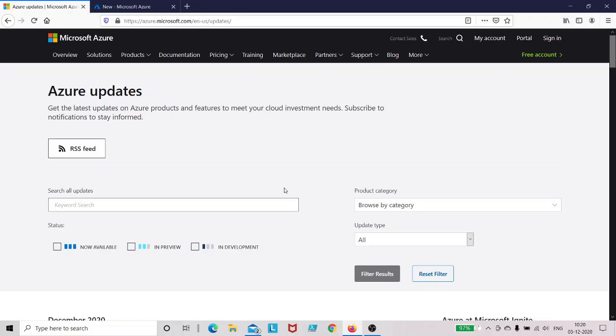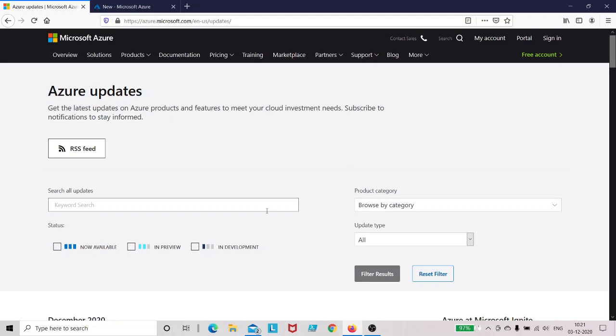Guys, welcome back. So in this section, let's discuss the concepts of previews that are available for the products on the Azure platform. Now Azure constantly gives us updates. This could be an update to existing features on Azure services, or new features to existing services, or a new service altogether. Now these updates are constant, and probably every month there will be an update on the Azure platform.